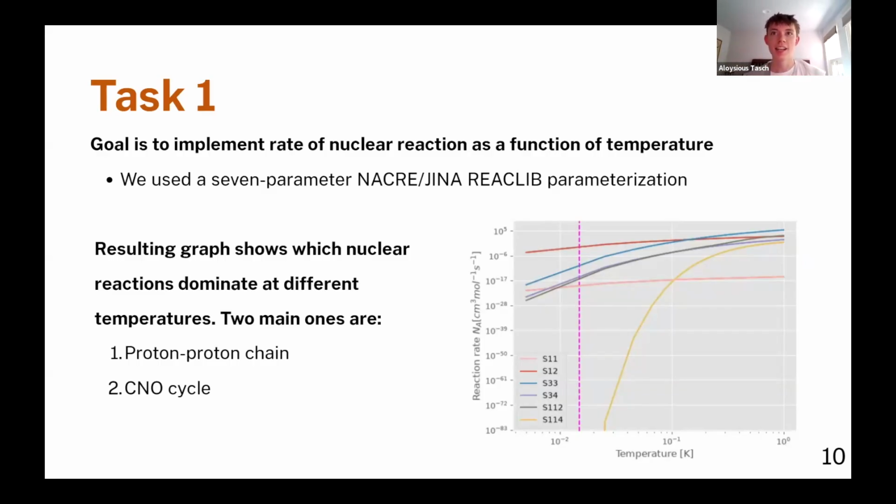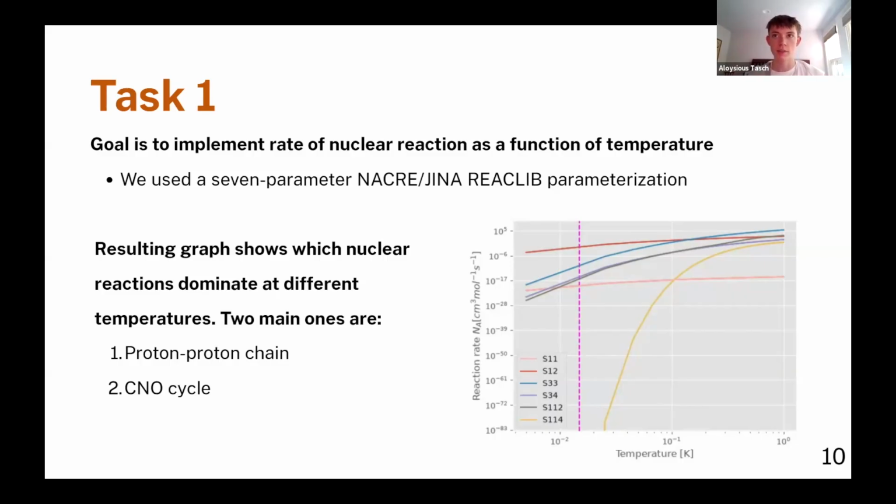T9 represents our temperature divided by 1 billion Kelvin, and the reaction rate is calculated using an exponential function with 7 coefficients, 7 parameters. After implementing the function into our code, we plotted the reaction rates for several reactions across temperatures from 0.005 to 1.